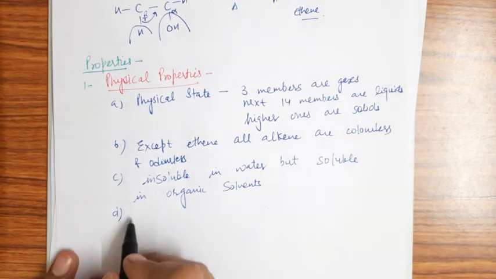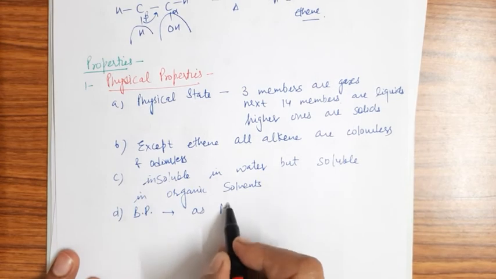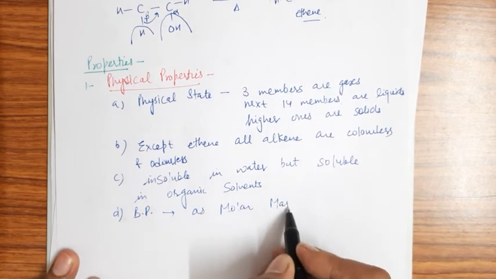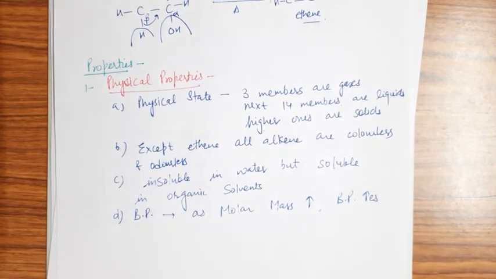Now again, the last property is the boiling point. As the molar mass increases, boiling point also increases. Why? We all know, because there is increase in the extent of van der Waals forces. So to break the van der Waals forces, more amount of energy is required. That's why as the molar mass increases, boiling point also increases. So this is all about the physical properties of the alkenes.